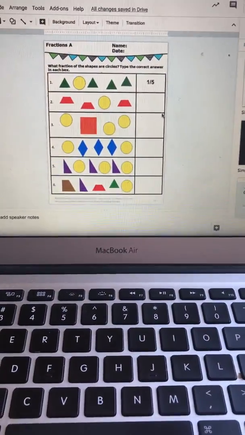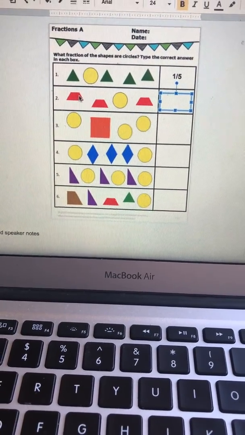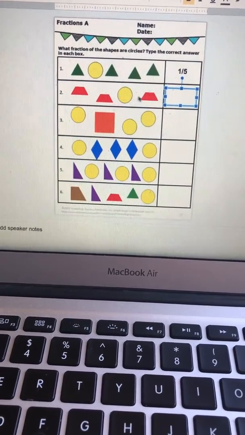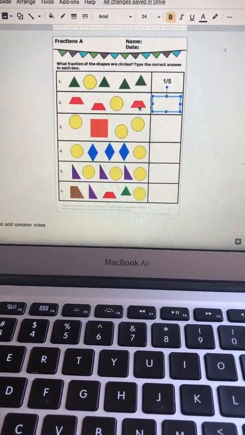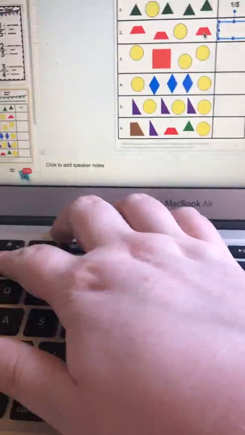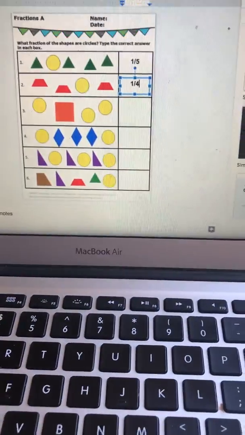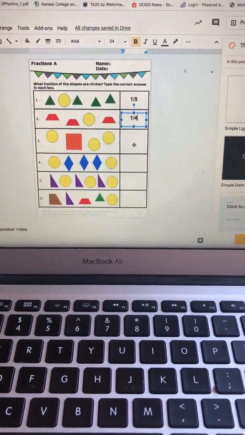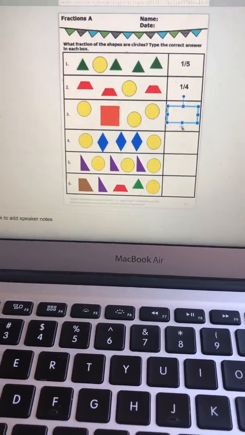Let's do that again. Okay, how many parts do we have for our denominator? 1, 2, 3, 4. How many are circles? 1. So I'm going to push 1. And then I'm going to push this button. And then how many parts? 4. Okay, we're going to do one more together. Let's do this one.